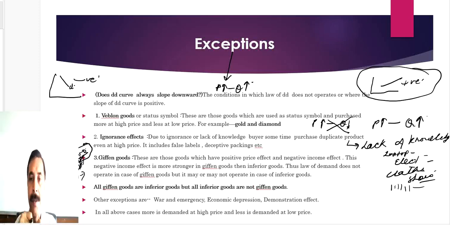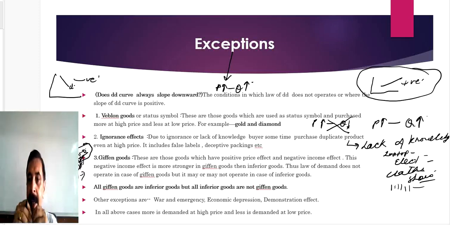Next is Giffen goods. Giffen goods are those goods which have a positive price effect and a negative income effect. You need to understand it.